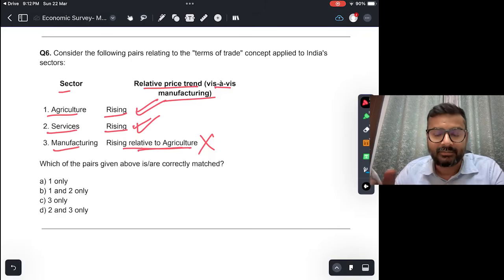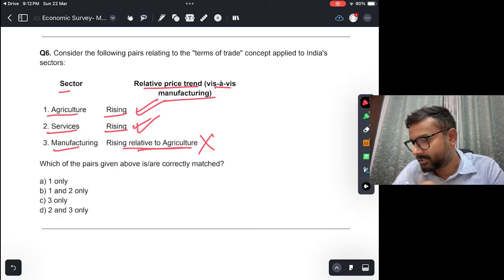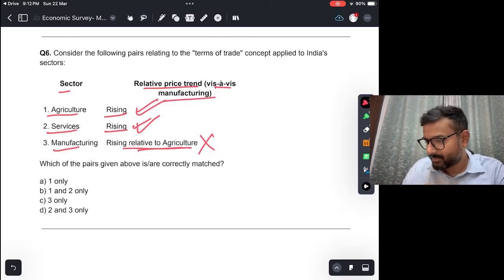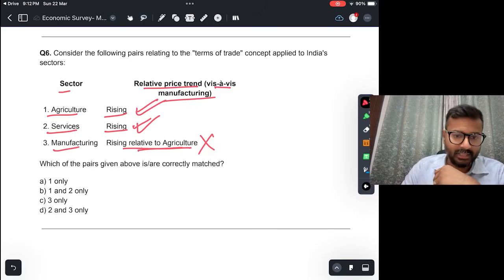So if seen in nominal terms, and in real value terms, manufacturing still has a contribution of around 16 to 17%, but because its prices are lower, it seems like it is only contributing 12 to 13% of GDP. So the answer would be 1 and 2, that is B.